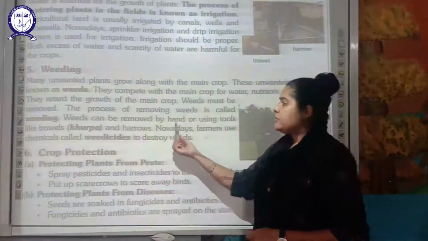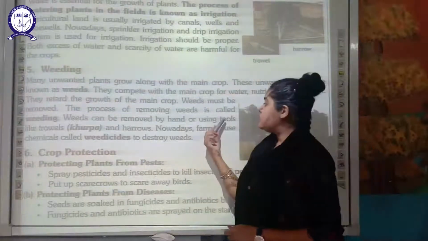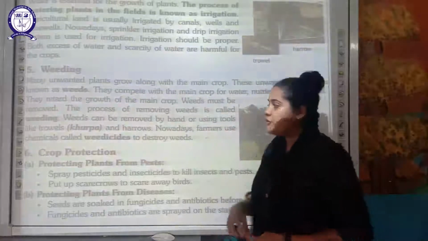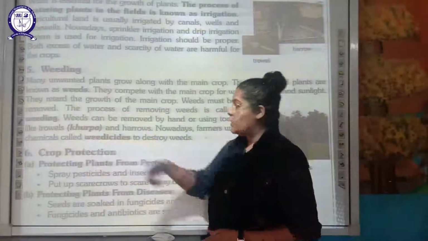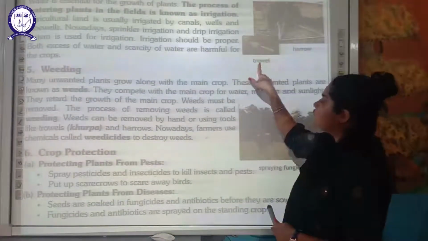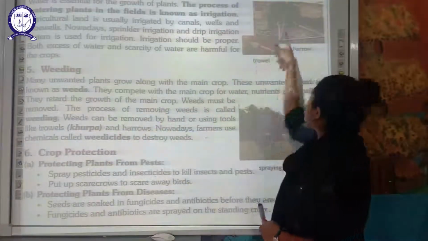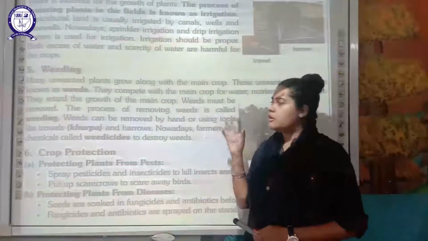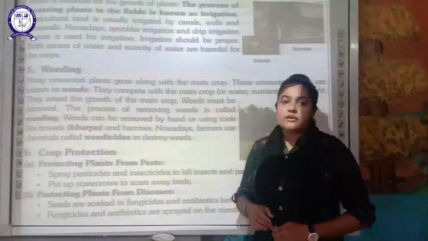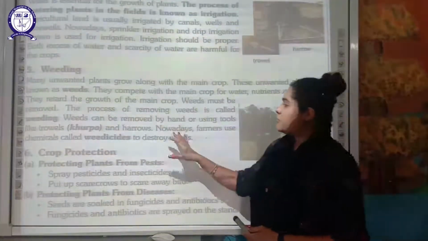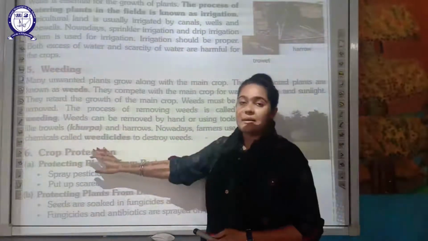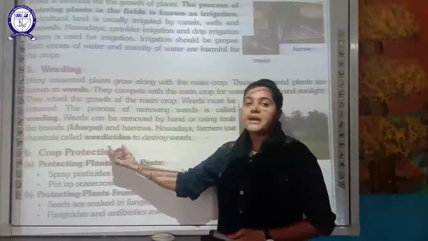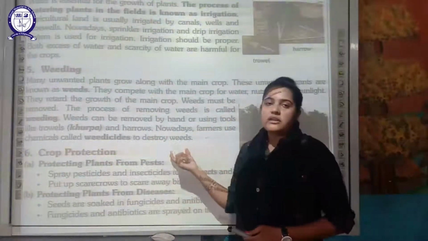Weeds can be removed by hand or using tools. What are the various tools used to remove weeds? The first one is the trowel, which is also called khurpa. You can see here, this is a trowel, and next is a harrow. A harrow is this one, which is attached to a tractor. These two are used to remove weeds from the main field. Nowadays farmers are also using chemicals called weedicides. Remember this, weedicides are the chemicals which are used to destroy the weeds.